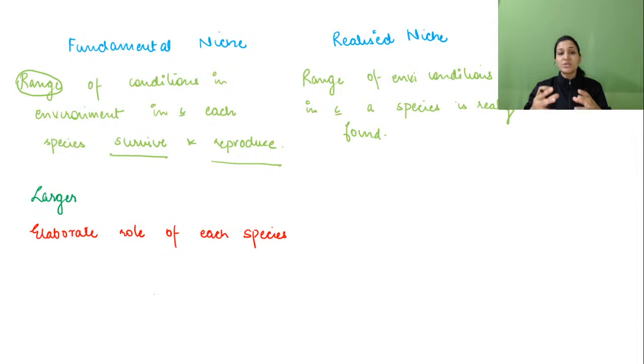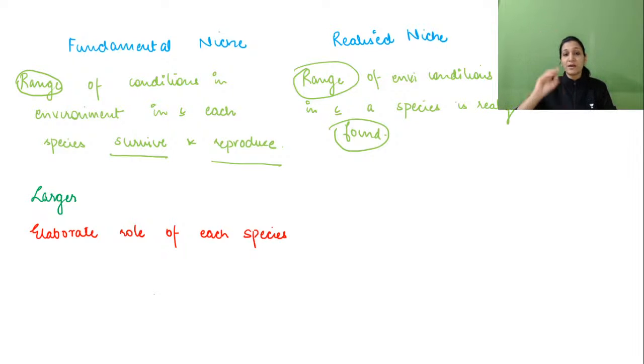Now the plants or the animals, phytoplanktons and zooplanktons, are not going to go in all of the areas. They are going to be found in a certain place, which is their comfort zone. Like we don't go out in the sun and stand all day. We try to occupy that particular space which is comfortable for us. So realized niche is that particular space where an organism or a species is found. It is also a range of environmental conditions, but it is that particular place where it will be found.